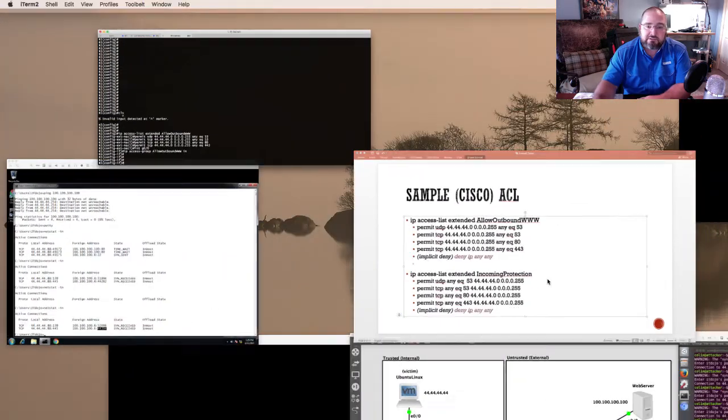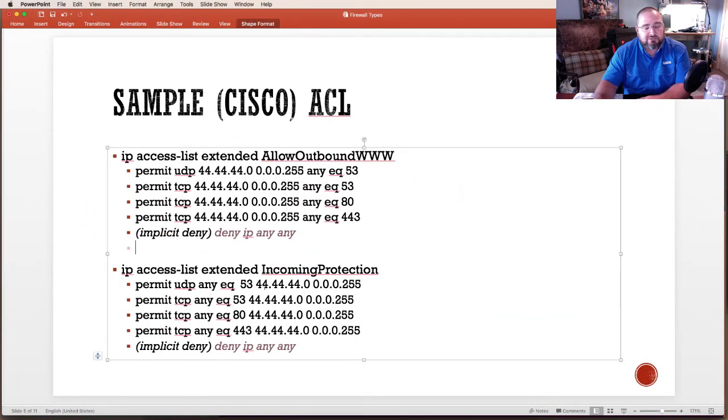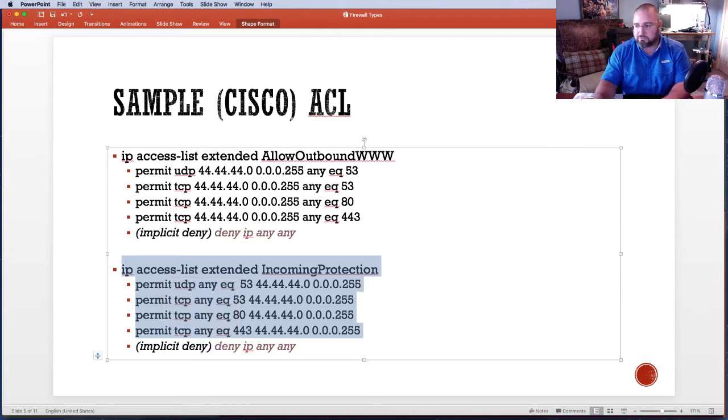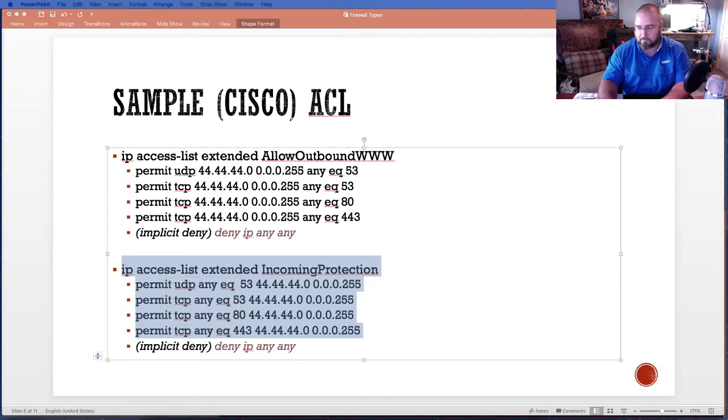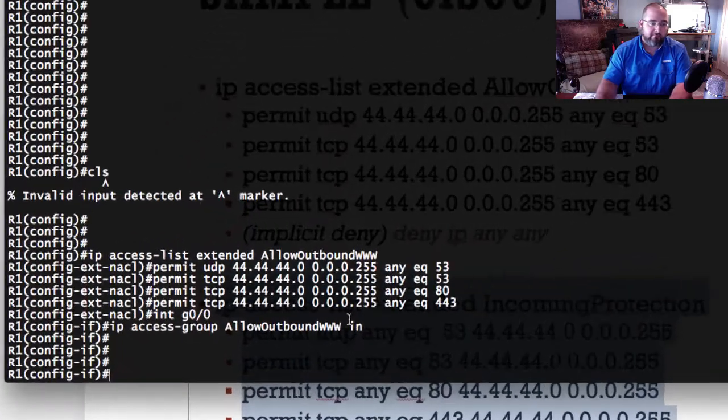And that's actually what this second ACL entry does, it's really just a flip-flop of the two sets of rules. In this case, it says traffic coming from anywhere when the source port is 53 going to 44.44.44.anything, let it in. And that's the same thing for TCP-based DNS as well as HTTP and HTTPS. So I'm now going to create this access control list on this router.